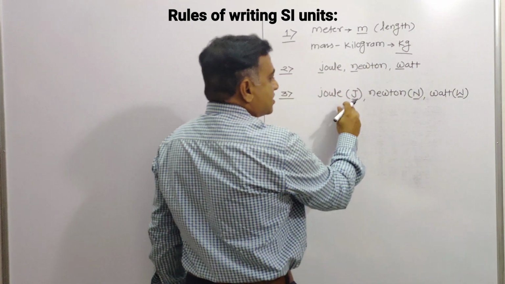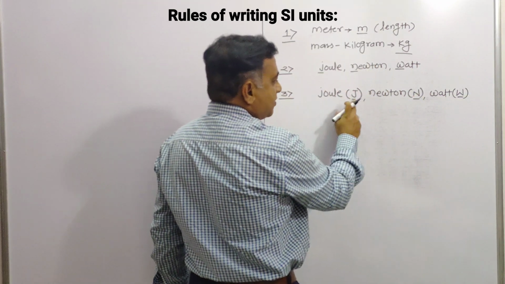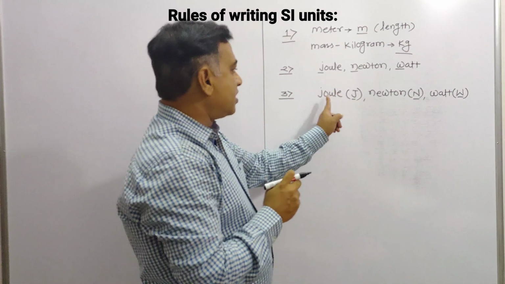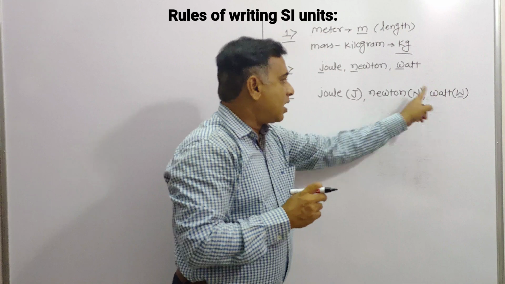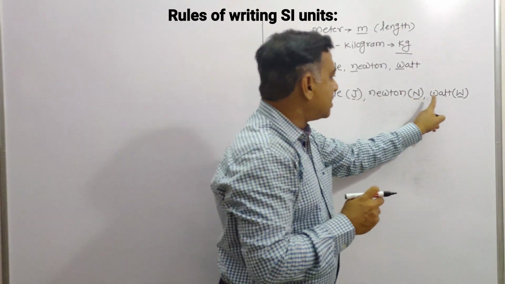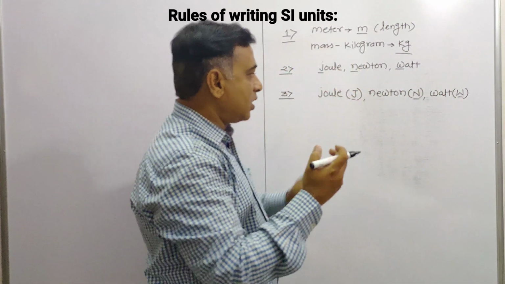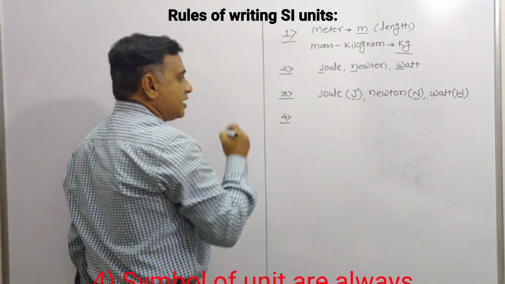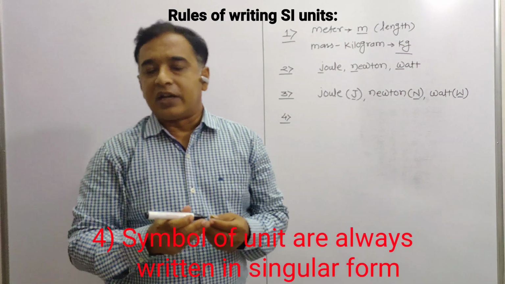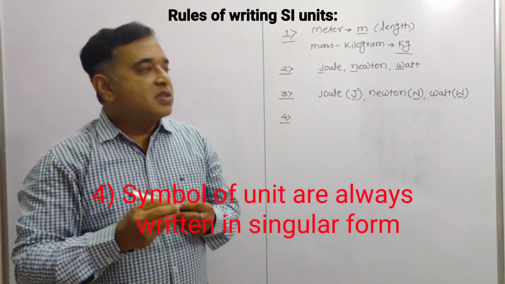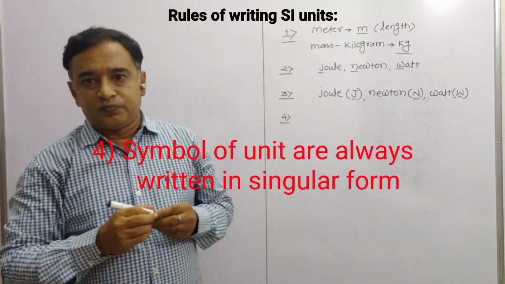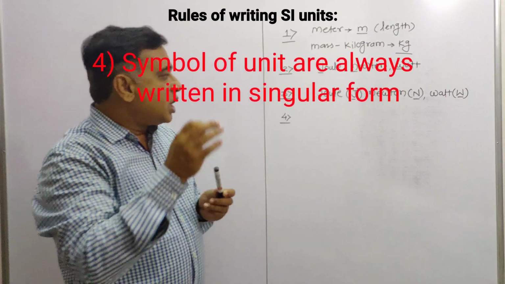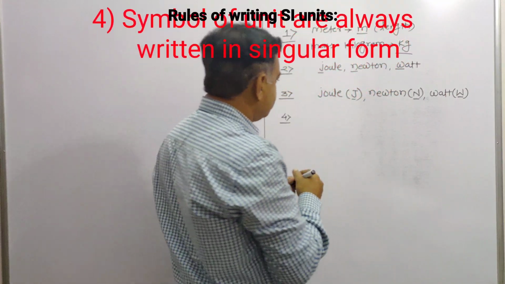Just like this, the symbol of a unit named after a person is always written in capital letter. Now the next one, the fourth: the symbols of units are always written in singular form.